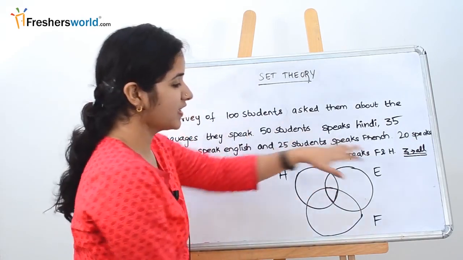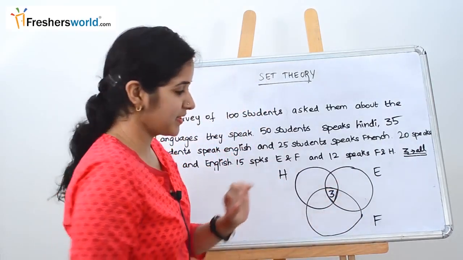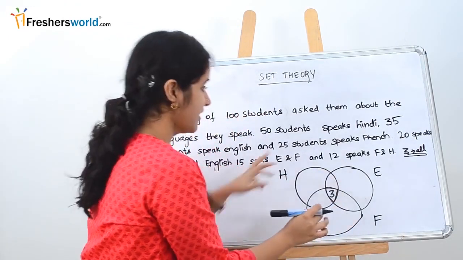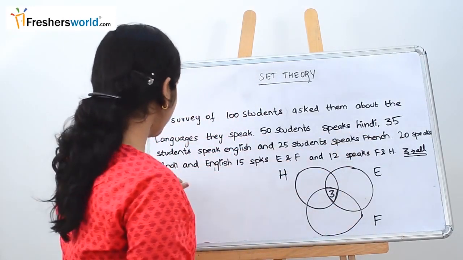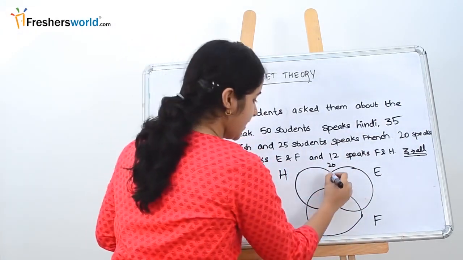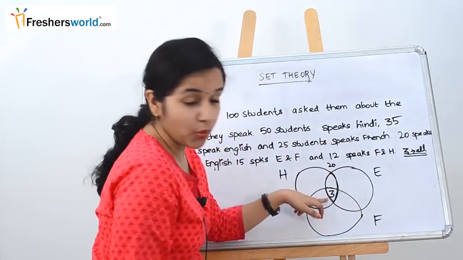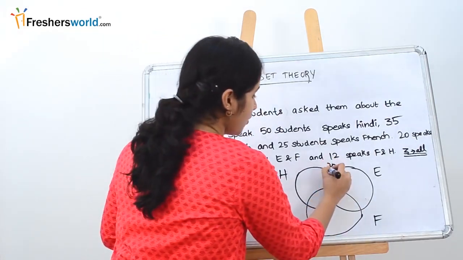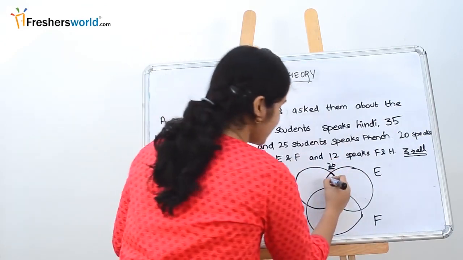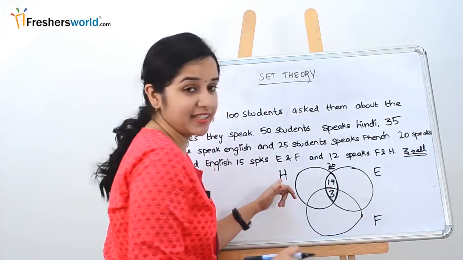So let's get started. First, they have given that 3 people speak all the 3 languages, so you put 3 directly here. The next step is going from the smallest intersection to the next biggest, which is the 2-circle intersections. The next data they have given us: 20 speak Hindi and English, which is this intersection. We already know 3 speak all the languages. How to find this? 20 minus 3, which is 17. So 17 are the people who speak English and Hindi only.